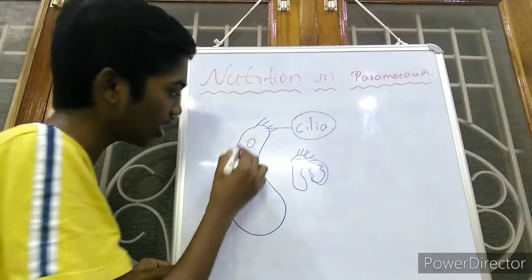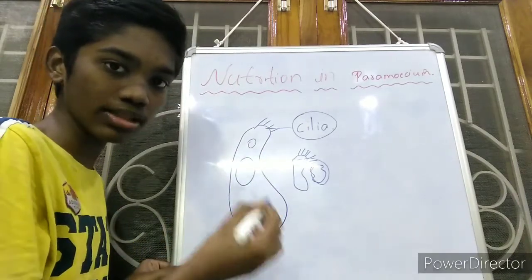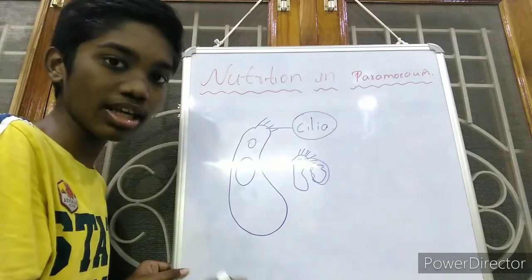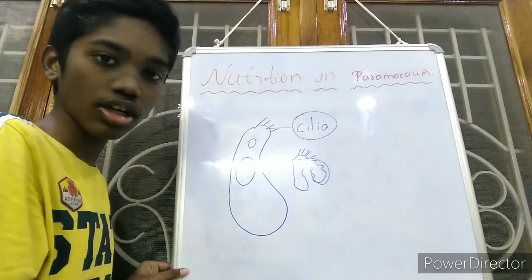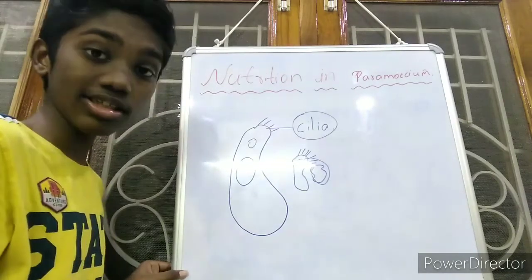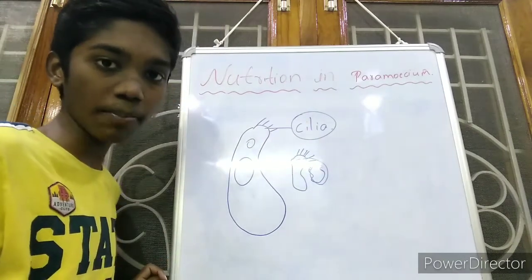Then the digestion process takes place inside the food vacuole. After digestion, the simpler materials will be diffused into the cytoplasm. The undigested material will be moved to the surface of the cell and thrown out by the process of defecation. So this is the nutrition that takes place in both amoeba and paramecium.